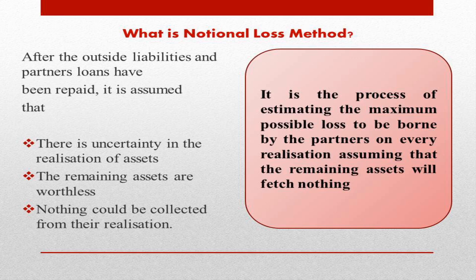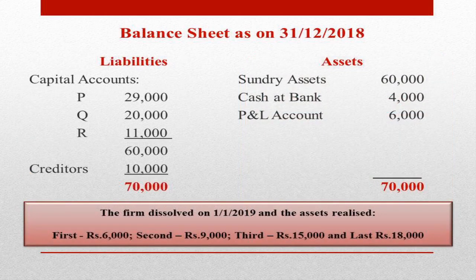The maximum possible loss to the partners can be found out by deducting the maximum possible loss from the balance in the capital accounts of the partners. So here we can explain it with an example.